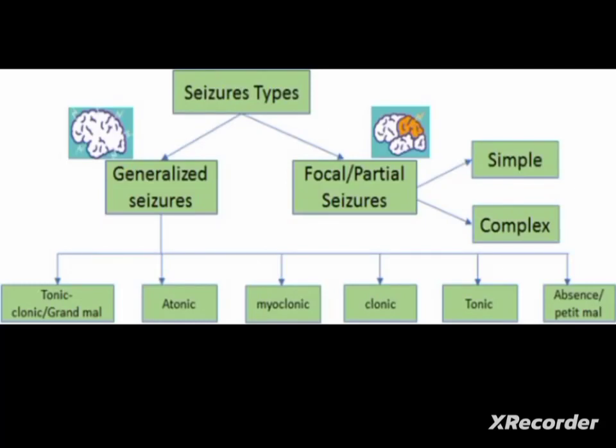Classification of seizure. Seizures are mainly classified as partial seizure and generalized seizure. The partial seizure, otherwise known as focal seizure, has a focal origin, and it is again divided into simple partial seizure or complex partial seizure. Generalized seizure is again divided into tonic-clonic or grand mal seizure, atonic seizure, myoclonic seizure, clonic, tonic, and absence or petit mal seizure.